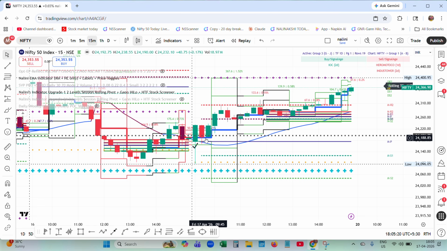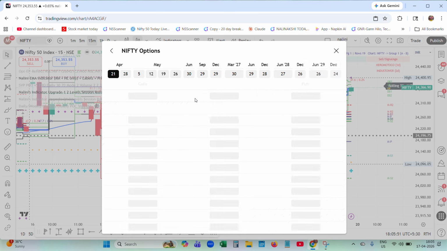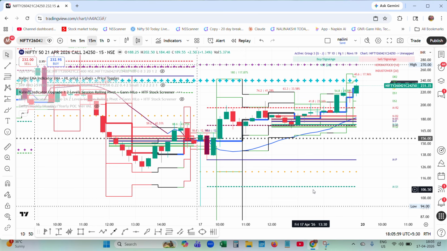So immediately what I do, my direction, I need to go inside the door. I got a door to move inside the house. So the direction I got is towards inside the house, not outside the house. Entry I got. Then next step, what I do is go to the option and select the 24,200 option or 24,250.